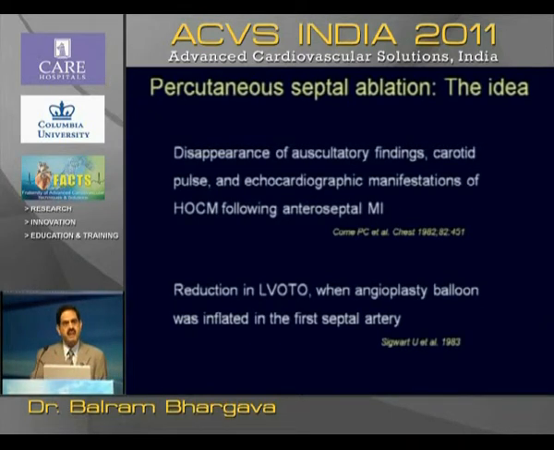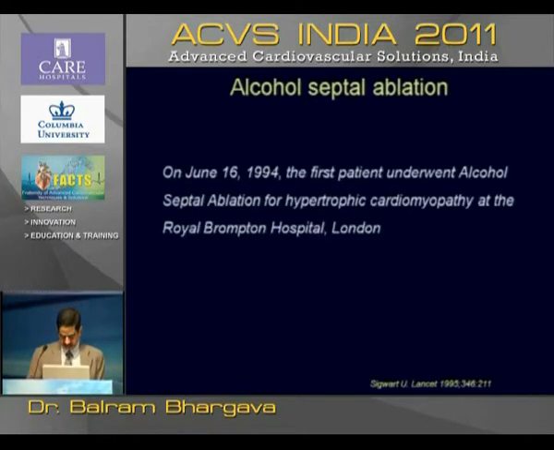Earlier, from 1970 till 1990, myomectomy was the treatment of choice. Then there were some earlier experimental studies done by Ulrich Sigwart when he was in Switzerland, who inflated a balloon in the first septal artery and demonstrated reduction in gradient with prolonged balloon inflation. This is a technique we often use to guide our alcohol ablation.